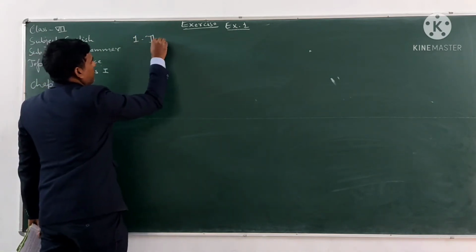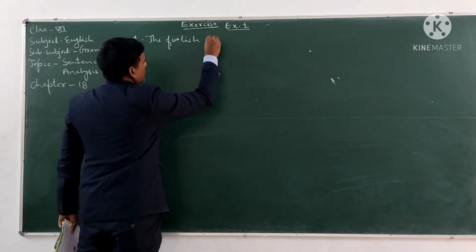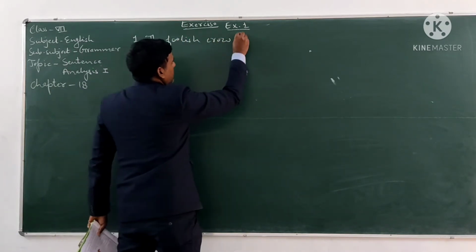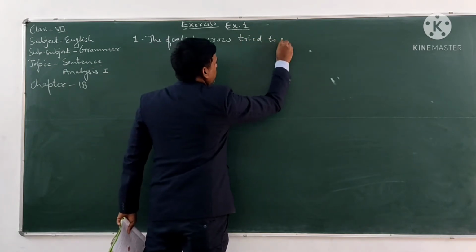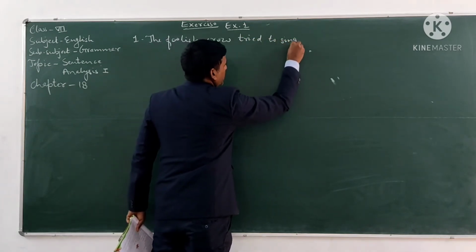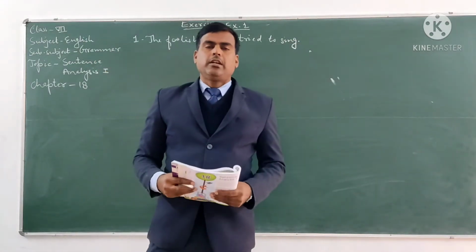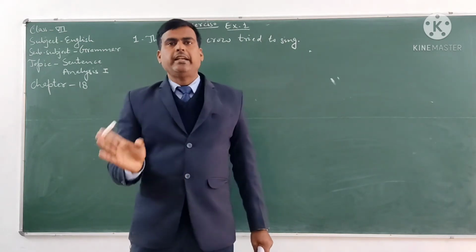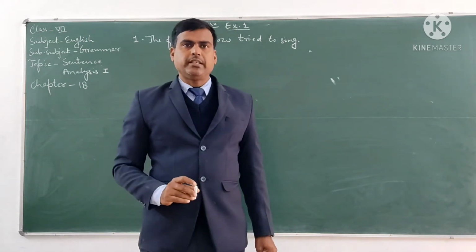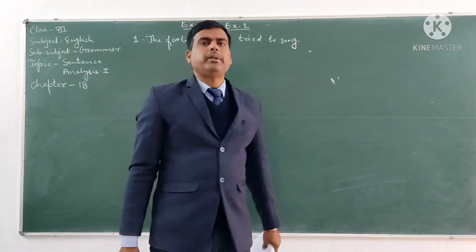The foolish crow tried to sing. We will do the sentences one by one because we have to tell the subject part of the sentence and the predicate part of the sentence, because we have to divide the sentences into subject and predicate.